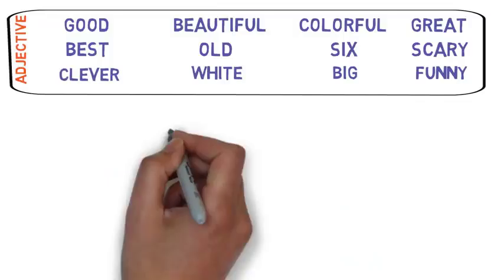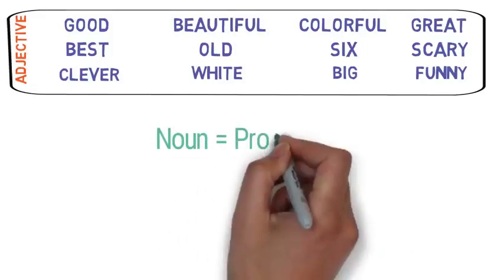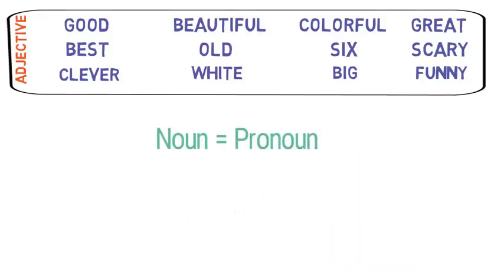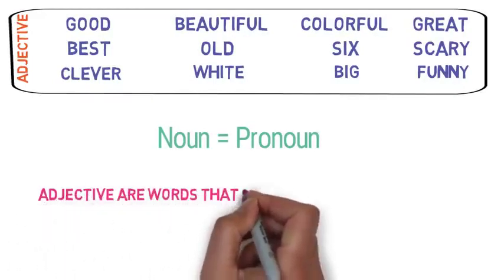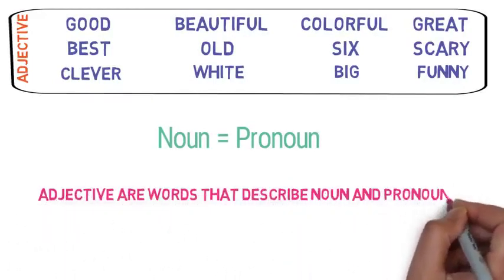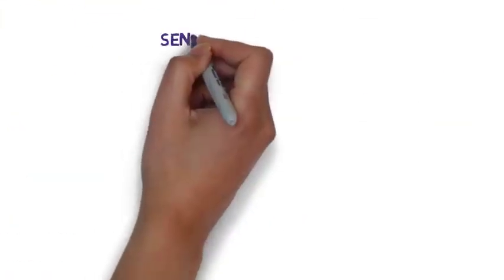Also note that nouns and pronouns are technically the same. Pronouns are just replacements for nouns. We have already discussed them in our previous videos. So we can say adjectives are the words that describe nouns and pronouns both. Now let's look into some sentence examples to make things even clearer.